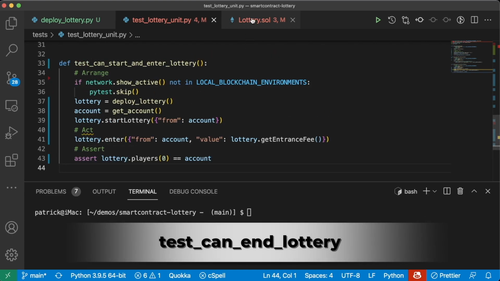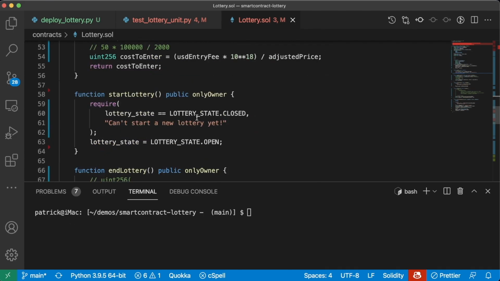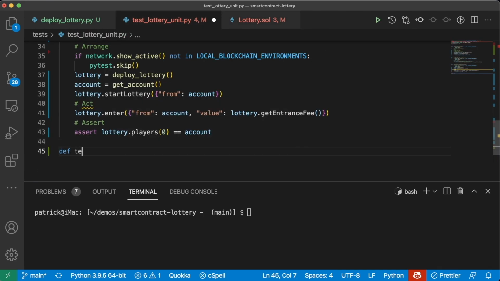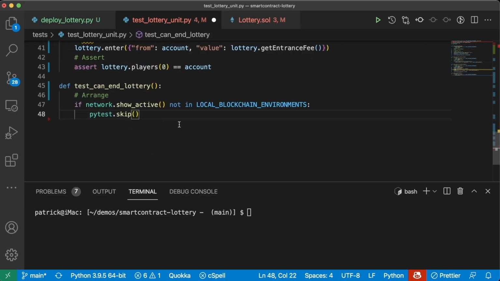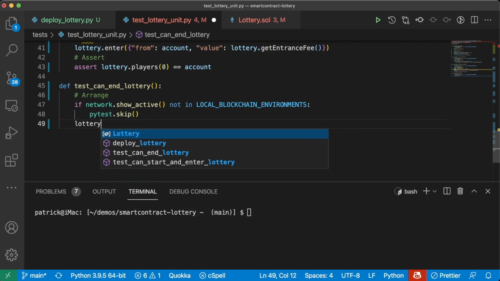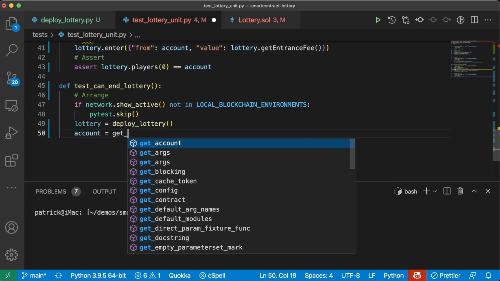Now, let's test to see if we can actually end a lottery. So we've tested we can start a lottery. So we'll do def test can end lottery. We're going to copy this again, paste it down here. We'll do lottery equals deploy lottery. Account equals get account.